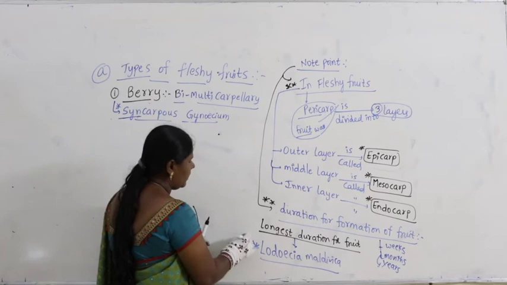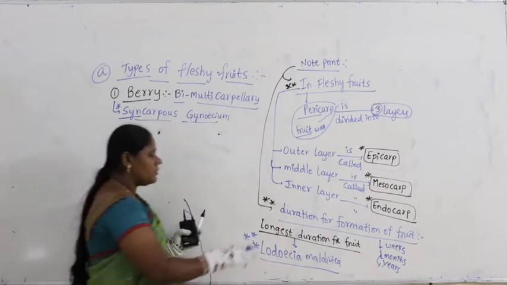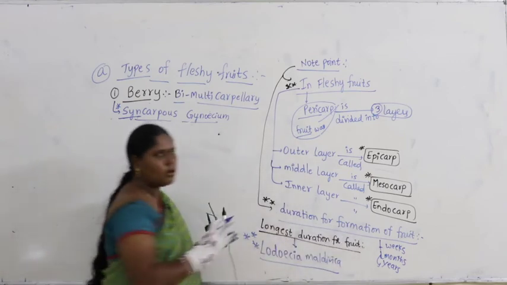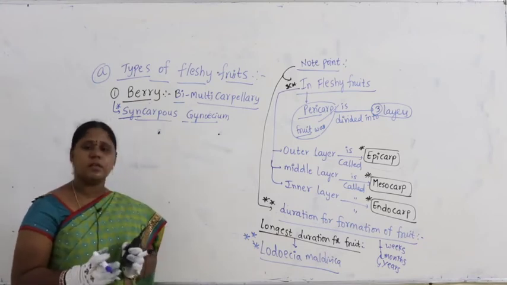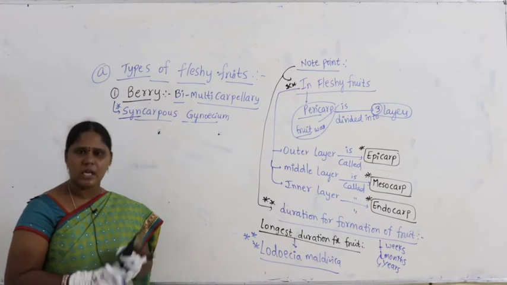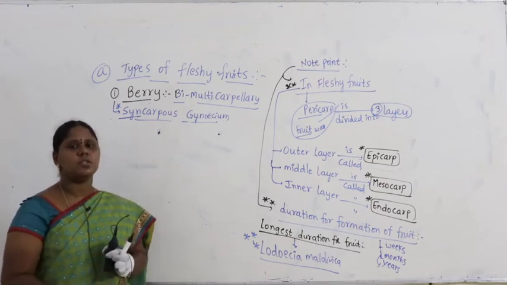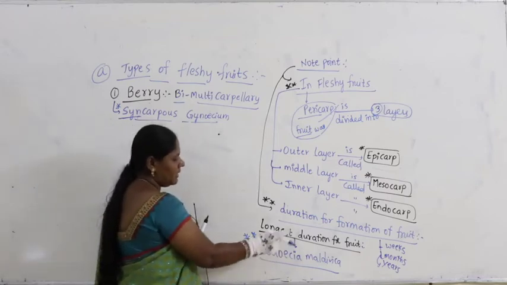Guys, very important. Longest duration means it takes many years. If that is the question, make sure you take the option Lodoicea maldivica.